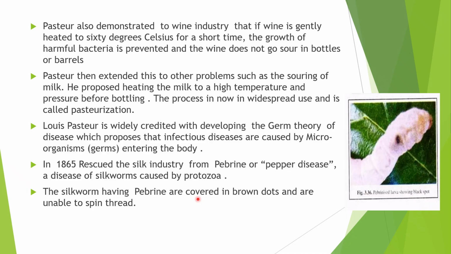When silkworms are infected with pebrine, the symptoms seen are irregular hatching of eggs, uneven growth of larvae, and loss of appetite. Above all, brown spots develop on the larvae, and they are unable to spin thread. These were the major symptoms in silkworms, and this too was solved by Louis Pasteur.